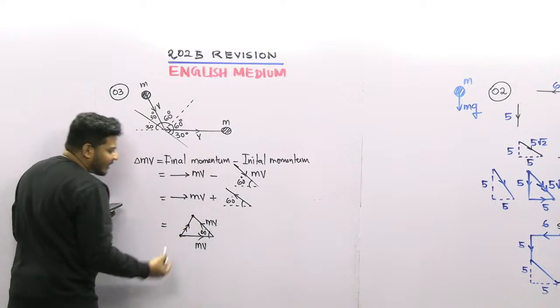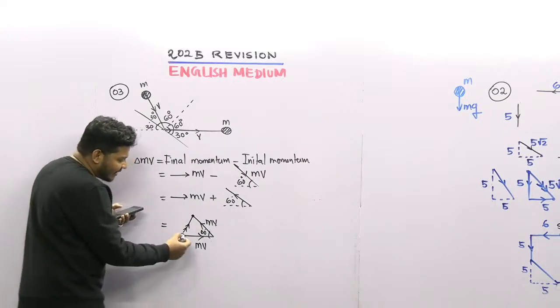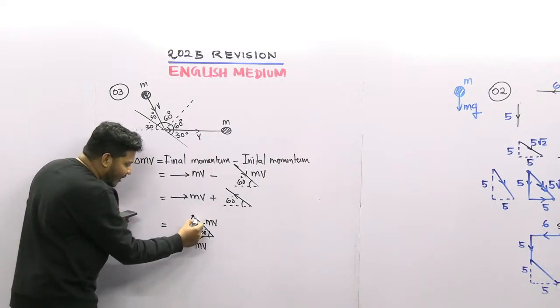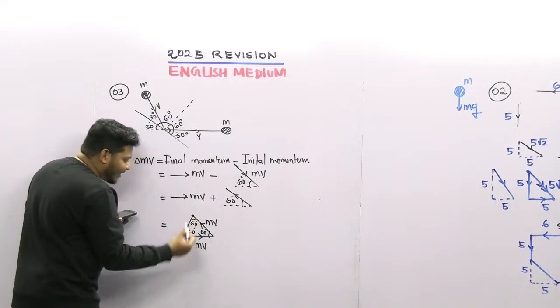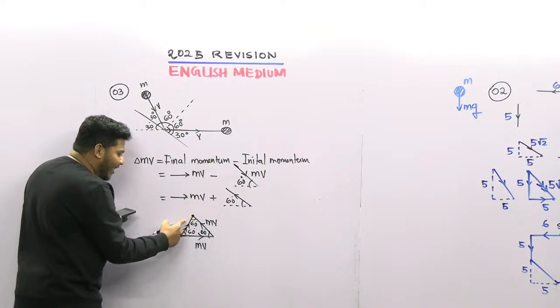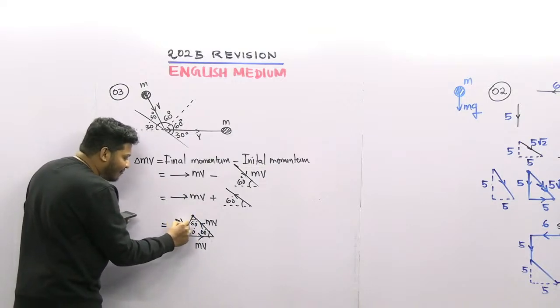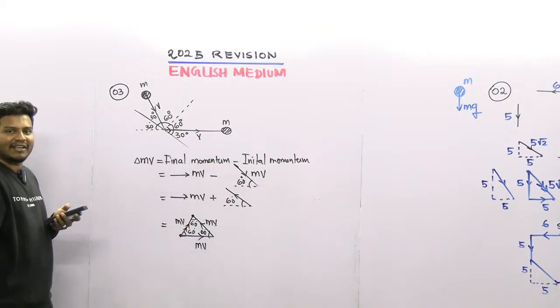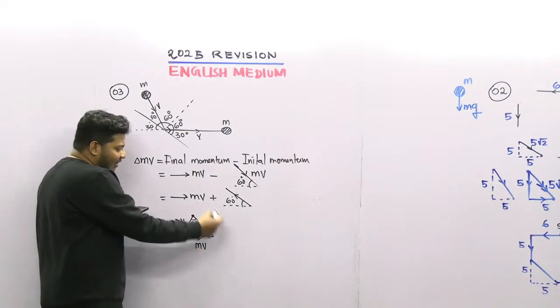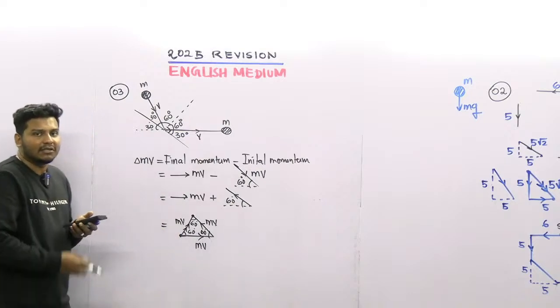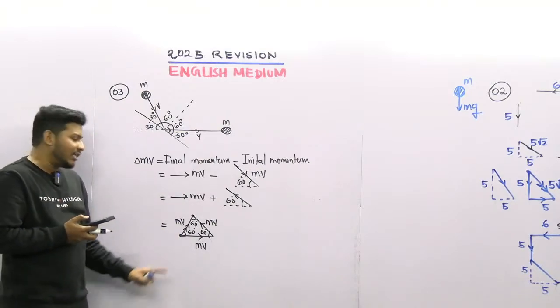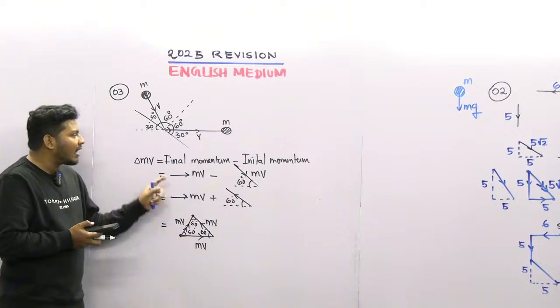So this is the resultant here. So look at this one, guys. This triangle, this is also 60, and this is also 60. You can say this is MV, this is MV, this one also MV. This is also MV, right? Okay, so it's very easy to find the resultant here. So this is the resultant. Sometimes students won't know this method. So how did you get this answer, sir?